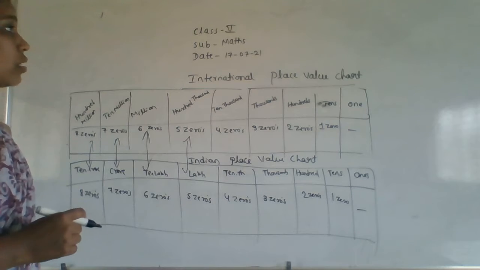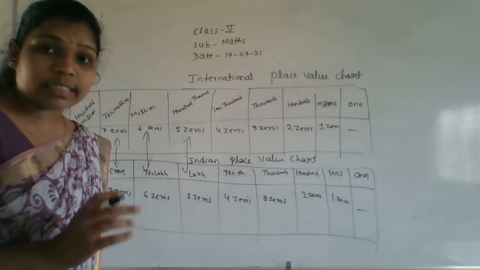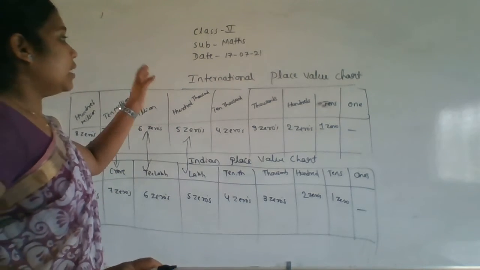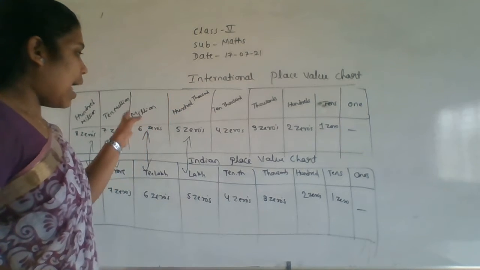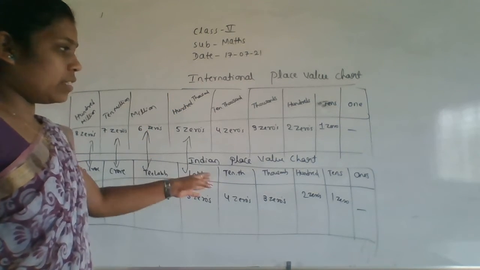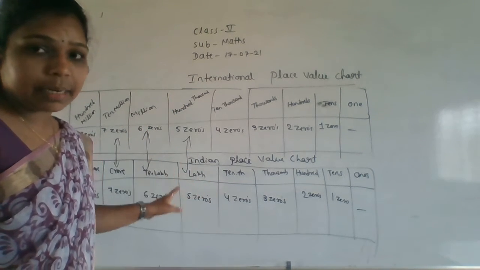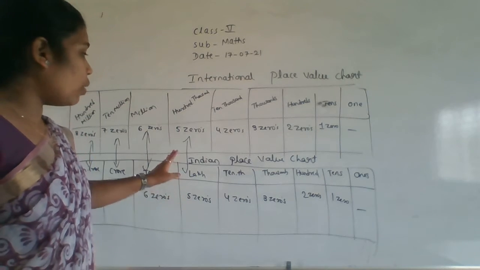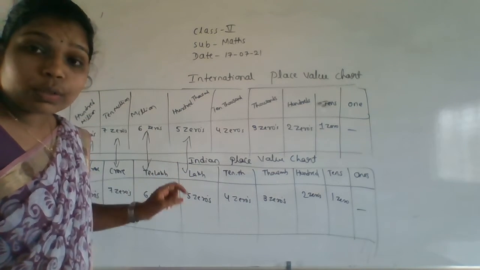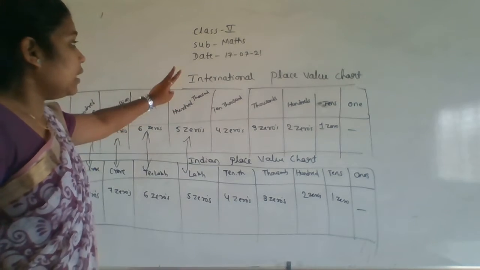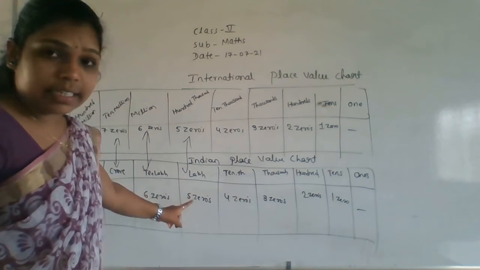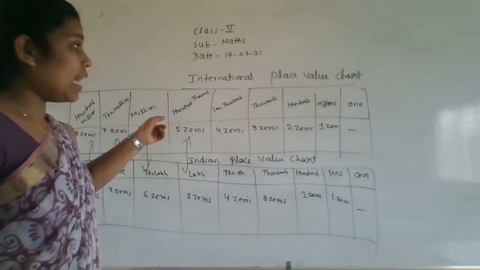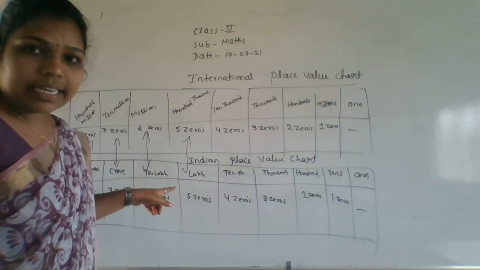So this is the concept of the place value chart. Understand properly. Okay. See here, international place value chart as well as the Indian place value chart. Already you studied the Indian place value chart. Still I am once again telling, to know the difference between the international and the Indian. Getting everyone?